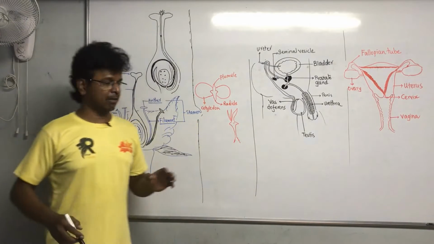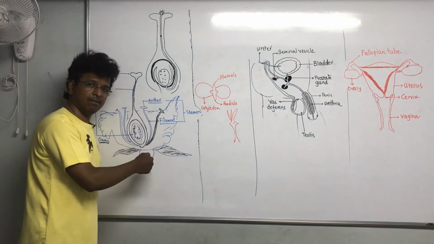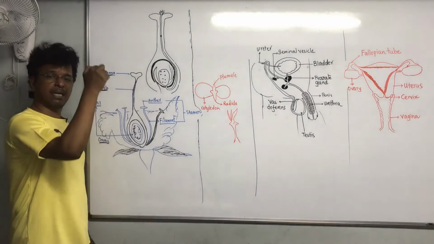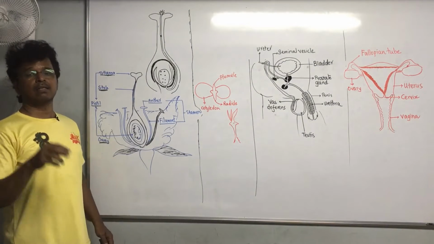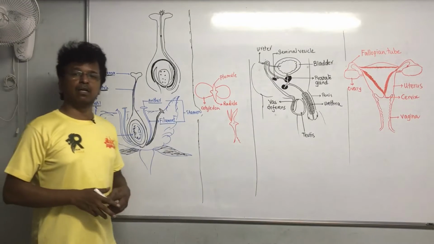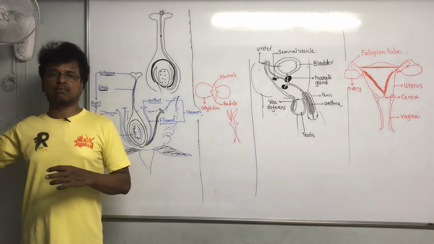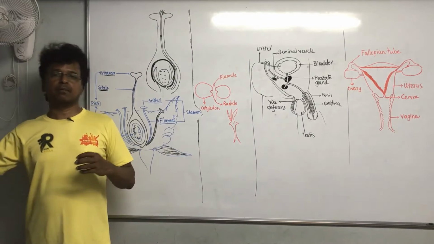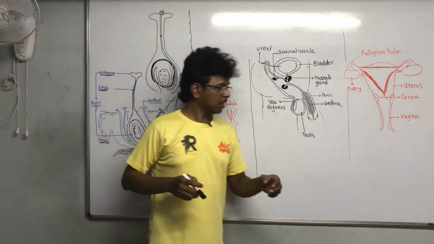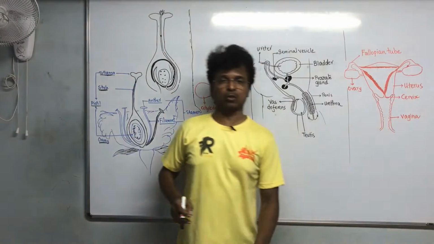Anyway, if the pollen grain of the same flower gets embedded over the stigma of the same flower, then it is called self-pollination. But if the pollen grain of another flower gets planted on the stigma of this flower, then it is called cross-pollination.